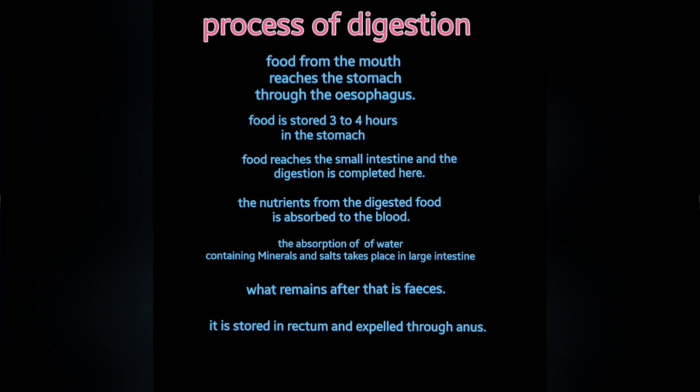Food is stored 3 to 4 hours in the stomach. Food reaches the small intestine and the digestion is completed here. The nutrients from the digested food are absorbed into the blood. The absorption of water containing minerals and salts takes place in the large intestine. What remains after that is feces. Feces is stored in the rectum and it is expelled through the anus.